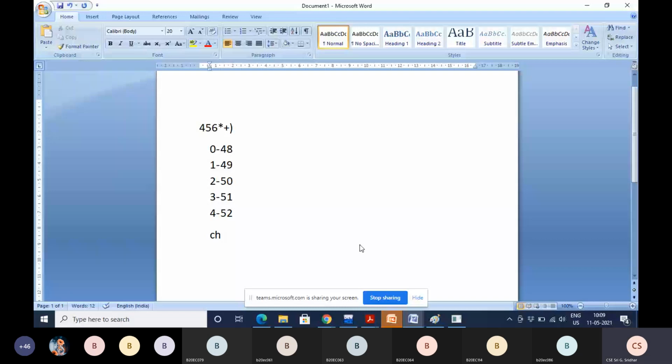So 52 minus, if you write within single quotes 0, what is the meaning of that? Is it equal to the digit 0? If you write within single quotes 0, is it equal to the digit 0? No, sir. What does it represent? 48. Very good. It represents the ASCII value of the 0, which is 48. Now, what is the CH value?